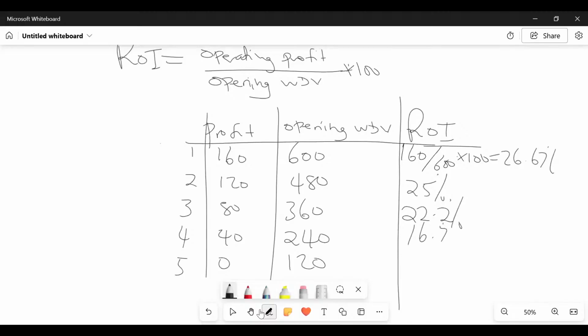16.7%. 0, the last one is 0. So then what will be the average ROI? Add the 5, divided by 5. Even 0 is a number. So you take 26.67 plus 25 plus 22.2 plus 16.7 plus 0. Whatever you get, you divide by what year? By 5. And then you give us the average ROI. So our average ROI will end up 18.1 something.